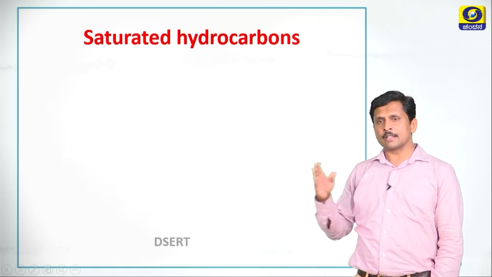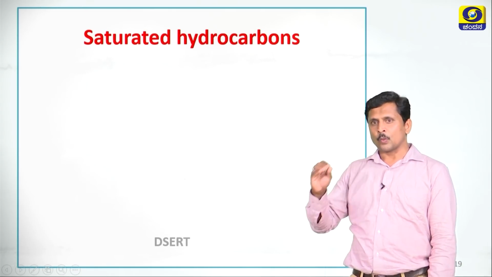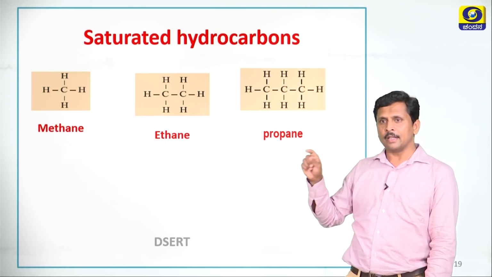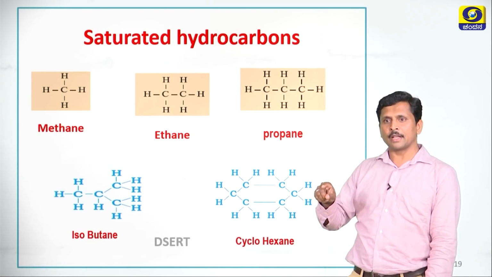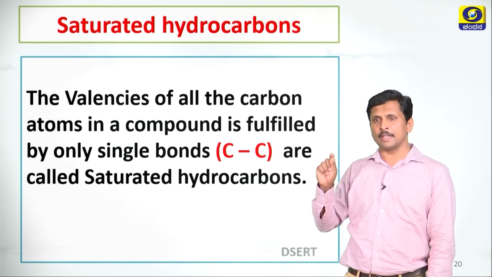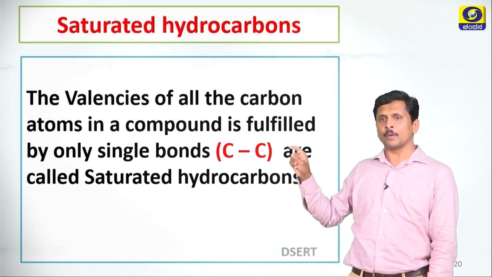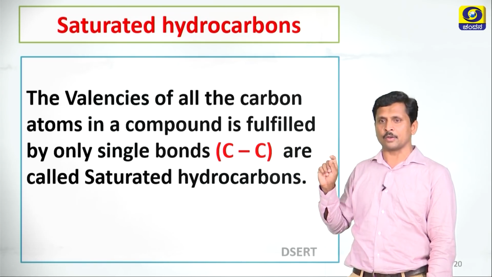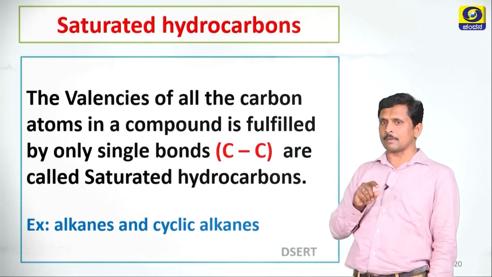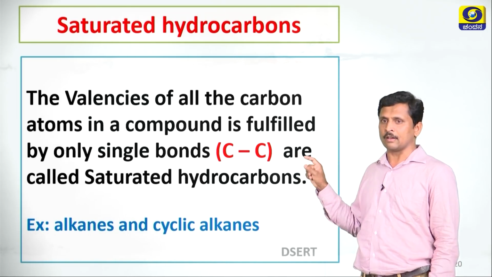Dear students, let us discuss saturated hydrocarbons. What are saturated hydrocarbons? See the examples: methane, ethane, propane, isobutane and cyclohexane. Compounds in which the valencies of all the carbon atoms are fulfilled by only single bonds are called saturated hydrocarbons. Examples of saturated hydrocarbons are alkanes and cyclic alkanes.